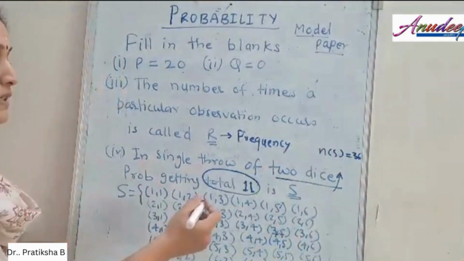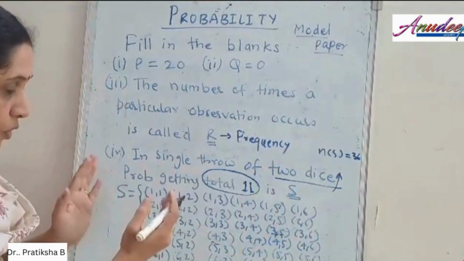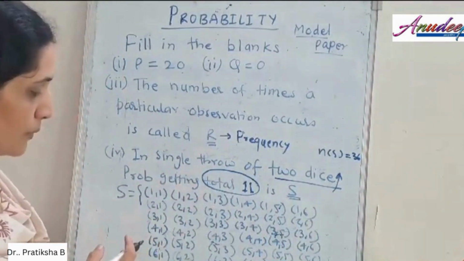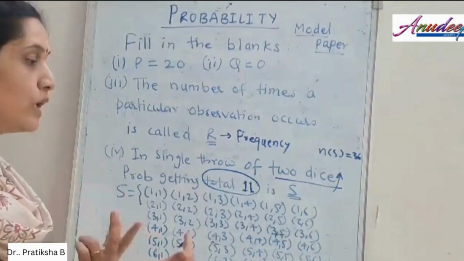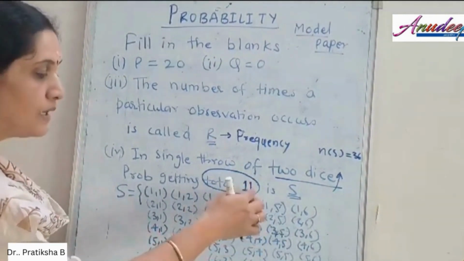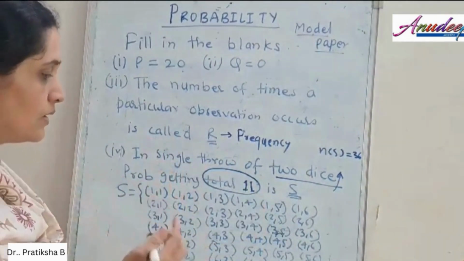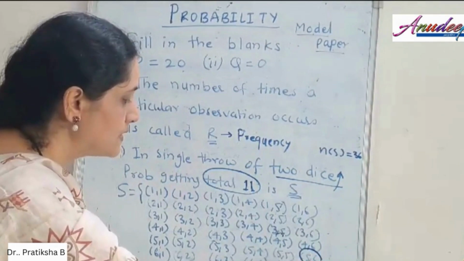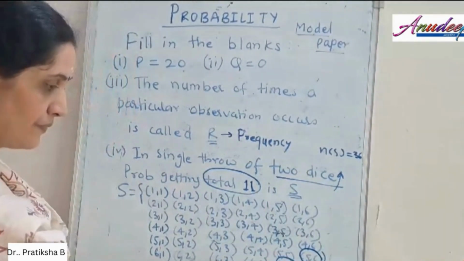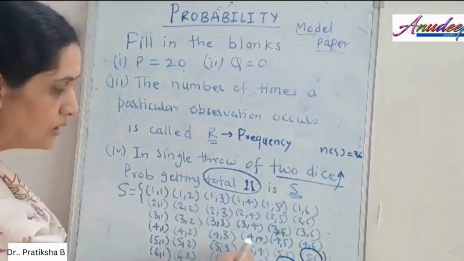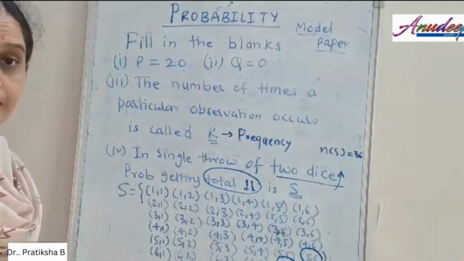Now, we are interested in getting a total of 11. From all these different options, we need to look at where, when we add two numbers, we get a sum equal to 11. As you can see, 5 plus 6 is 11. 6 plus 5 is also 11. 6 plus 6 is 12, and all the sums before that are less than 11.